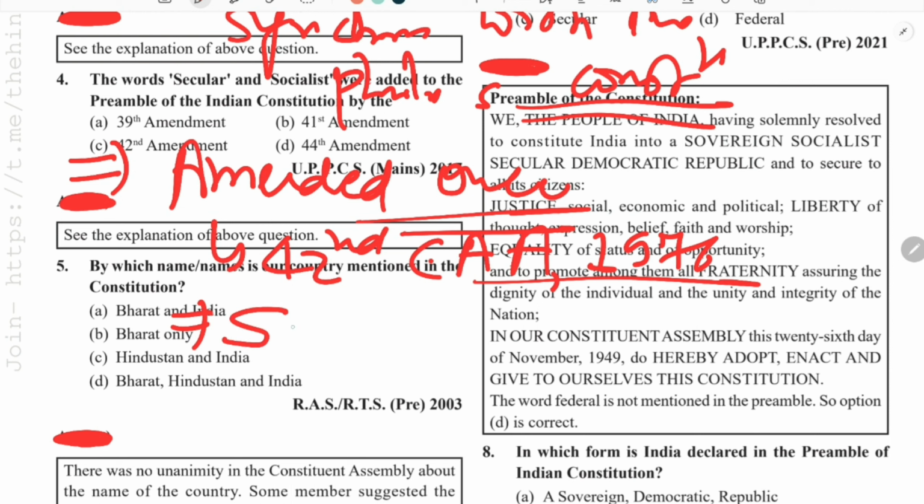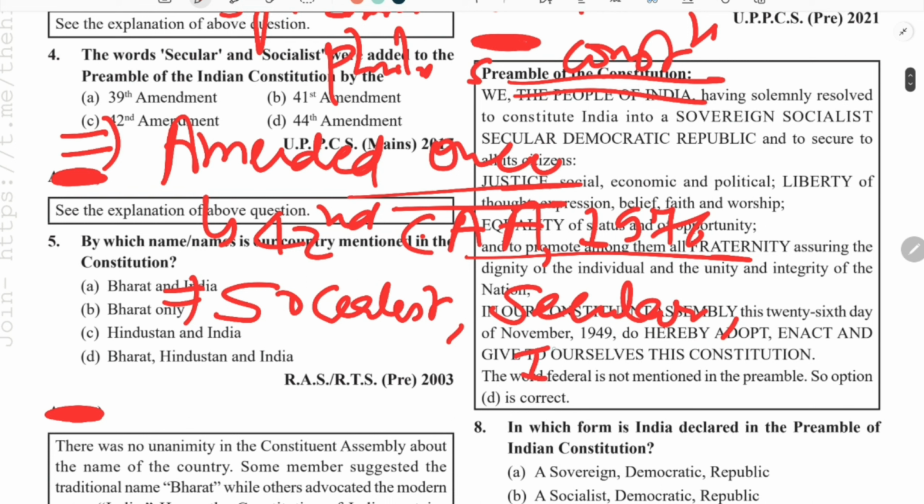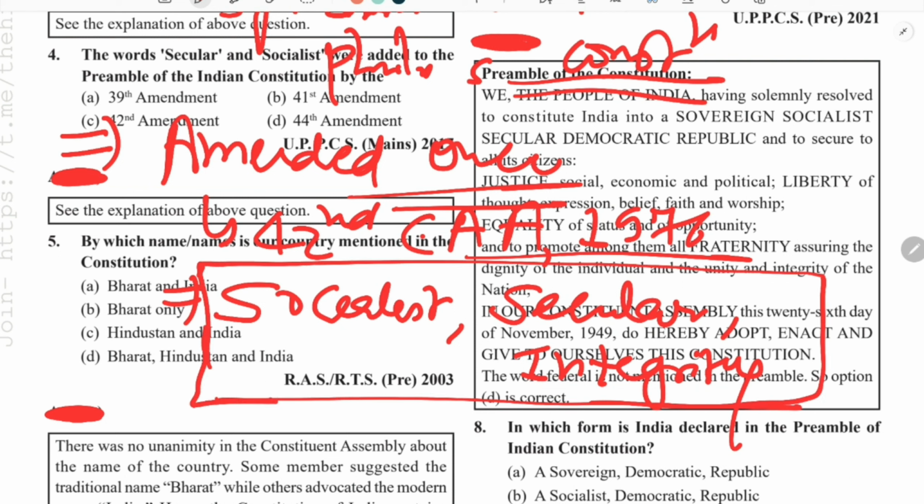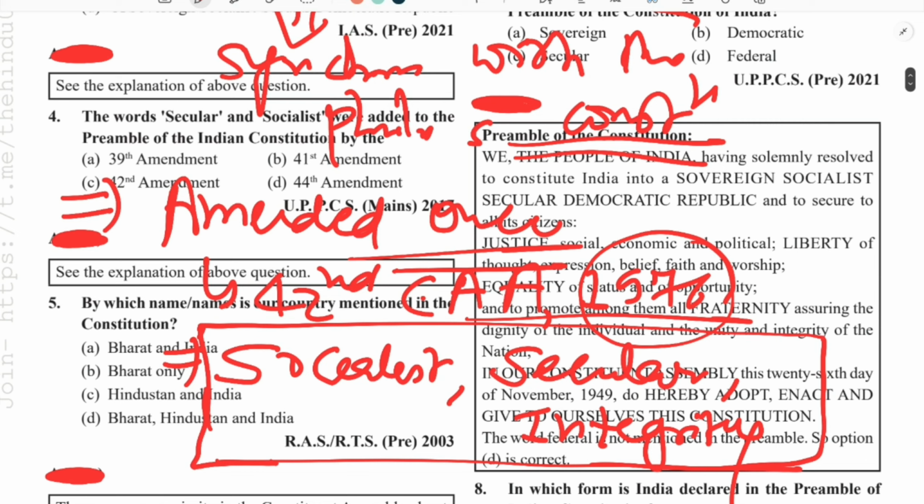First was the word socialist, second was secular, and third was integrity. Do remember that these three words were not present in the original preamble. They were added through the 42nd amendment, done in 1976 during the prime ministership of Mrs. Indira Gandhi. These are some brief information about the preamble.